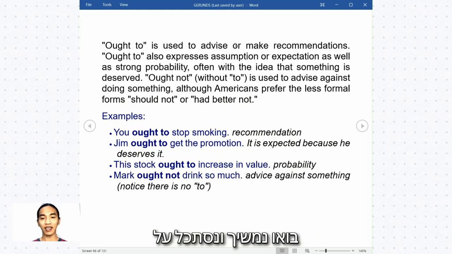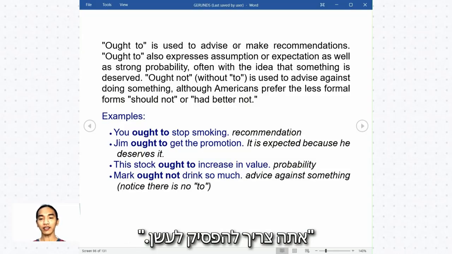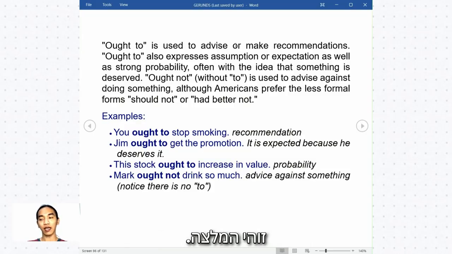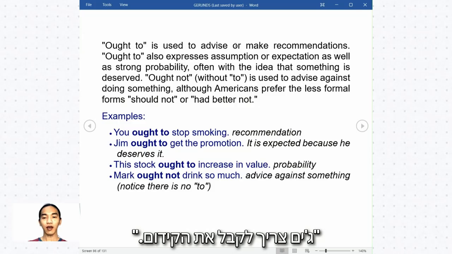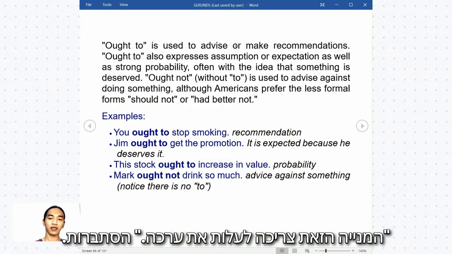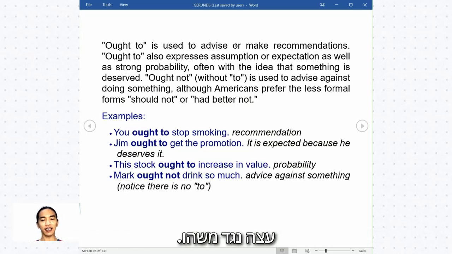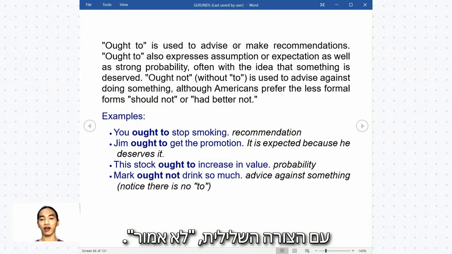Okay, let's go ahead and take a look at some of the examples that we have here. You ought to stop smoking. This is a recommendation. Jim ought to get the promotion. So it is expected because he deserves it. Okay. This stock ought to increase in value, probability. And then Mark ought not drink so much. Advice against something. So notice there is no to with the negative form ought not.